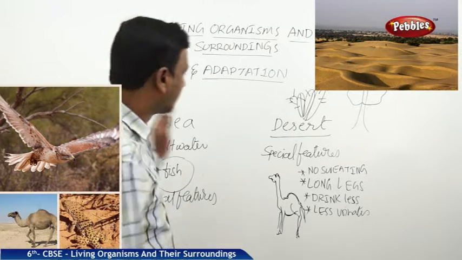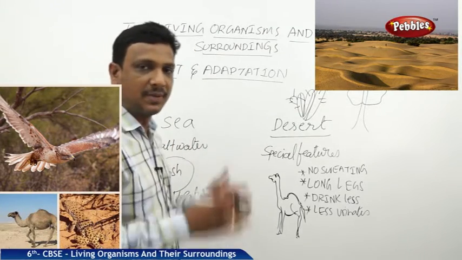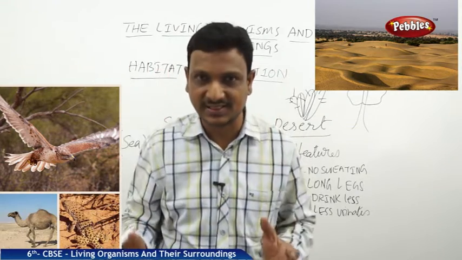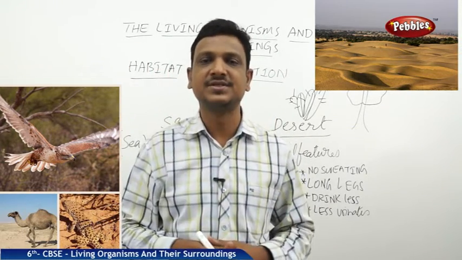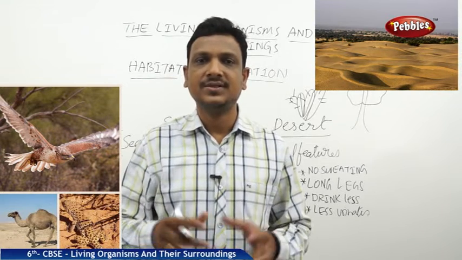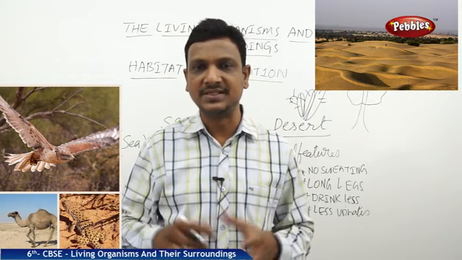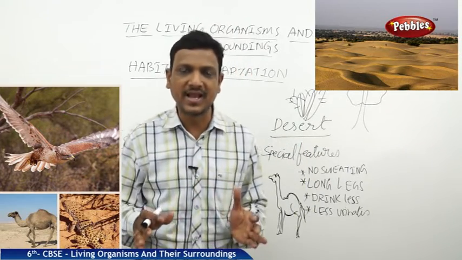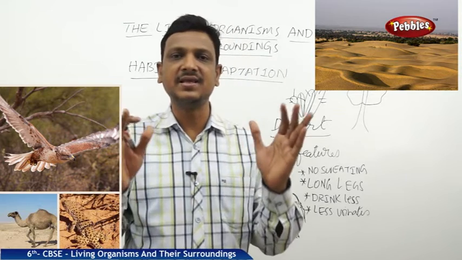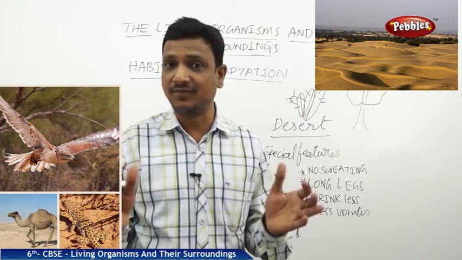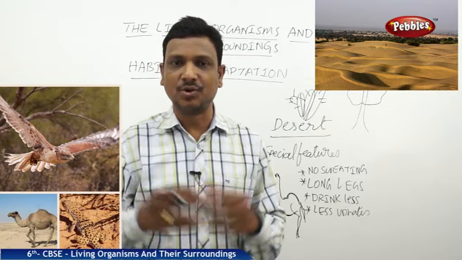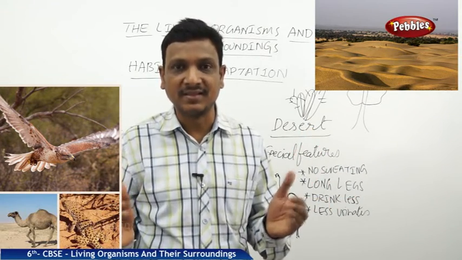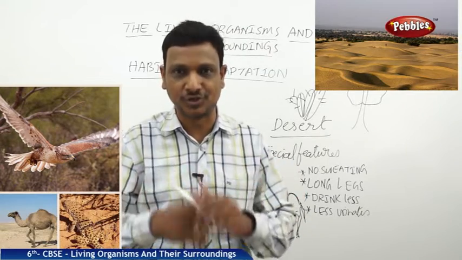So the plants and animals that are living in the sea, they have some special features. The plants and animals that are living in the desert, they have some special features. The plants and animals that are living in Himalayas, snow places, they have some special features. So what is our point here? Our point is that living organisms can live in any condition, any kind of environment, right? So organisms live in a particular place. Where the organism is living, that particular place is the habitat of that organism.